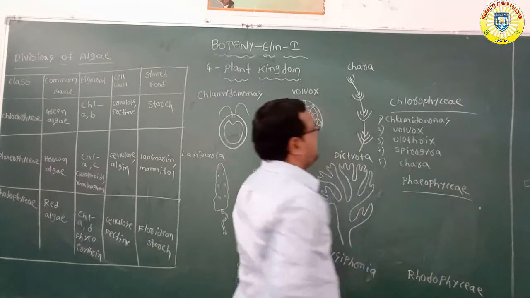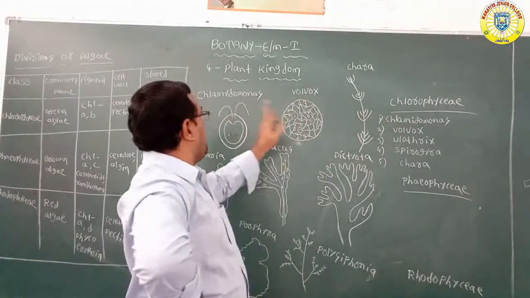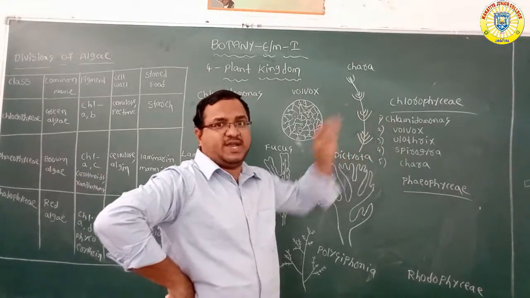These are the examples of the Chlorophyceae: Chlamydomonas, Volvox, Chara, Ulothrix, Spirogyra.